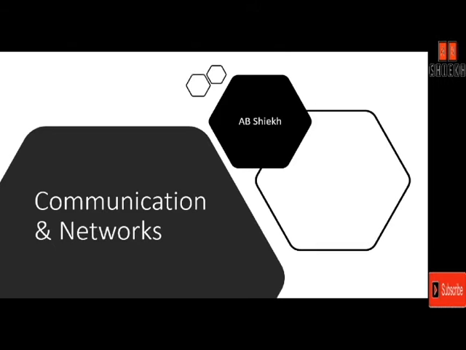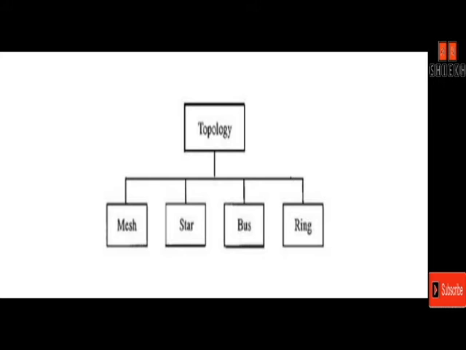Today we are going to further study the topology types and network types in detail. So let's begin. The rules or standards for connecting various devices in a network for the effective data transfer between those devices are known as topology. Topologies are categorized into four types: mesh, star, bus, and ring topology. Let's see their details one by one.